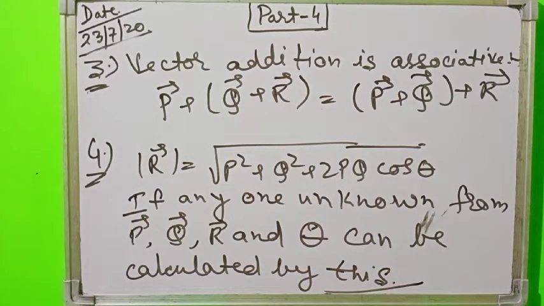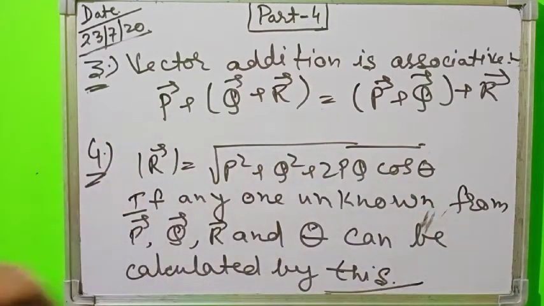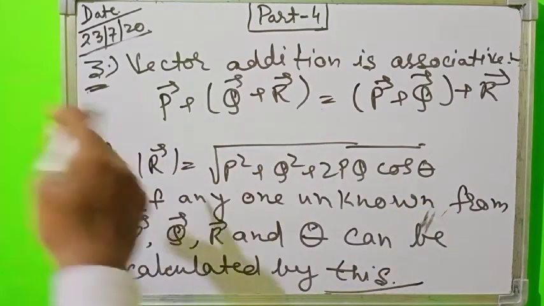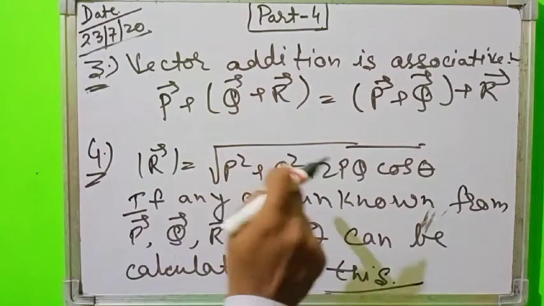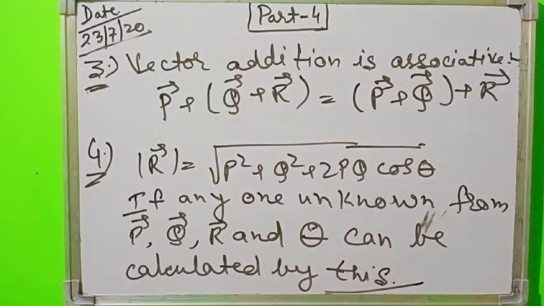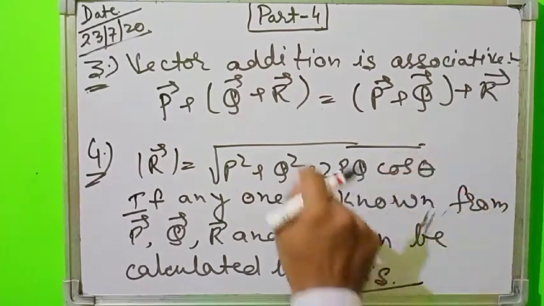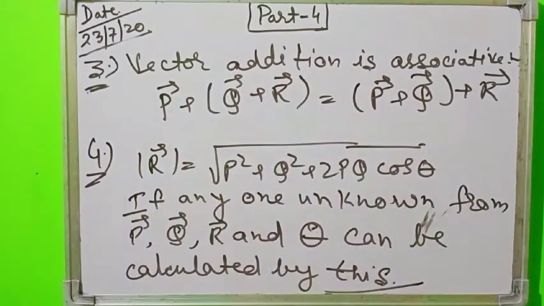If there are four variables P, Q, R, theta, and you do not know the value of R but you know P, Q and theta, then by using the formula you can calculate the value of R. Suppose you do not know theta and you know R, P, Q, then theta can be calculated using this formula.